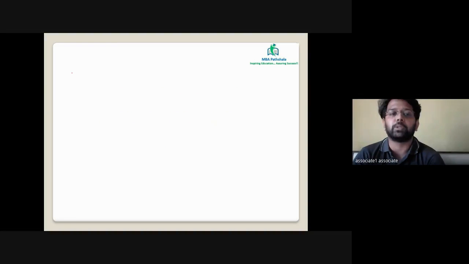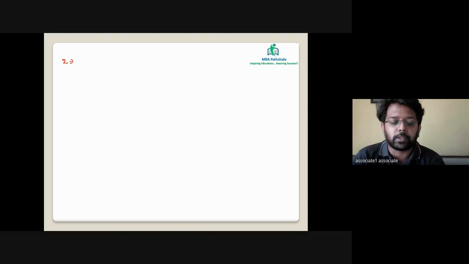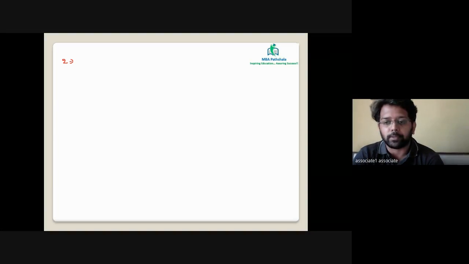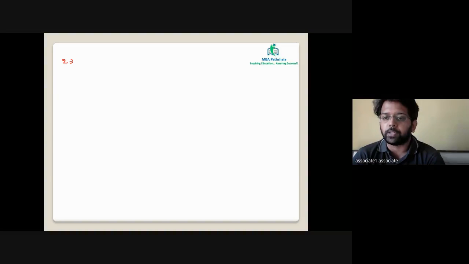For example, how do you understand whether a value is divisible by 2 or not? Anyone? Quickly. Certain questions are pretty basic, so I'm assuming all of us will understand and answer.